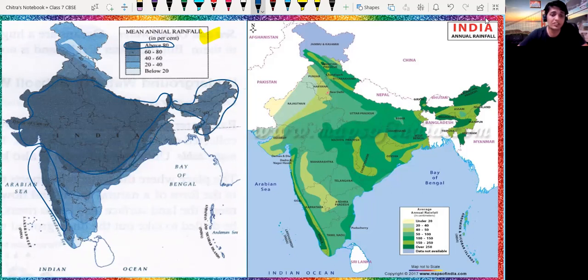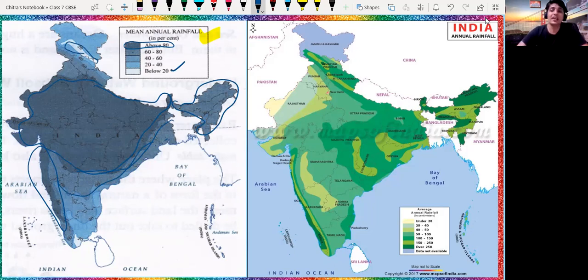As you can see in the diagram, very little rainfall falls on that particular region. It is below 20%, and here the rainfall is very less.